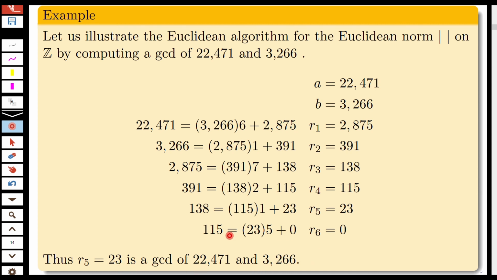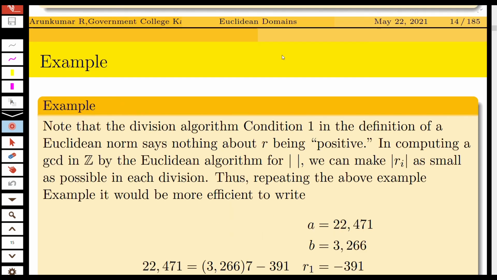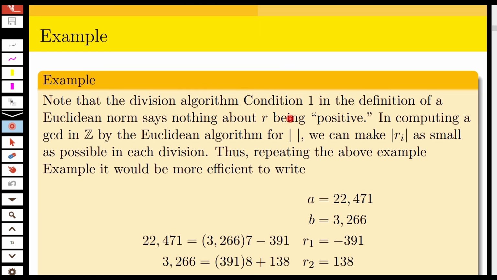So this is the method to compute the GCD using the Euclidean algorithm. Since we are using a norm, these R1, R2, etc. need not be positive. That we will illustrate by the next example. We can do the above problem in the following way also. Note that the division algorithm condition 1 in the definition of Euclidean norm says nothing about R being positive. So R need not be positive.